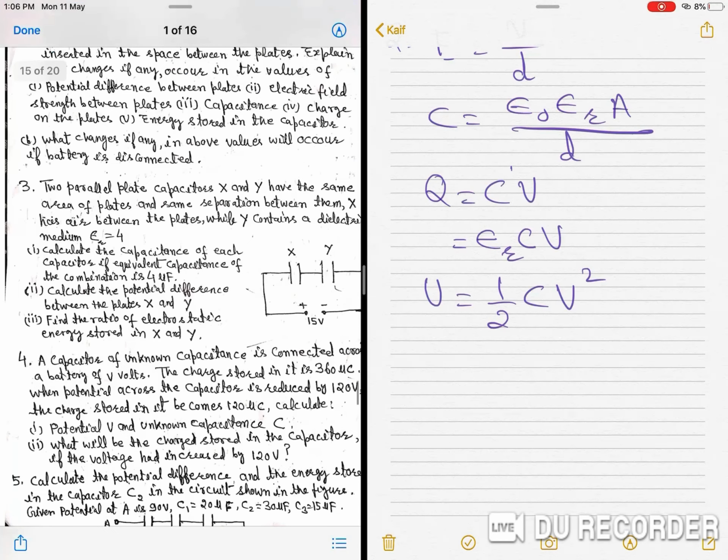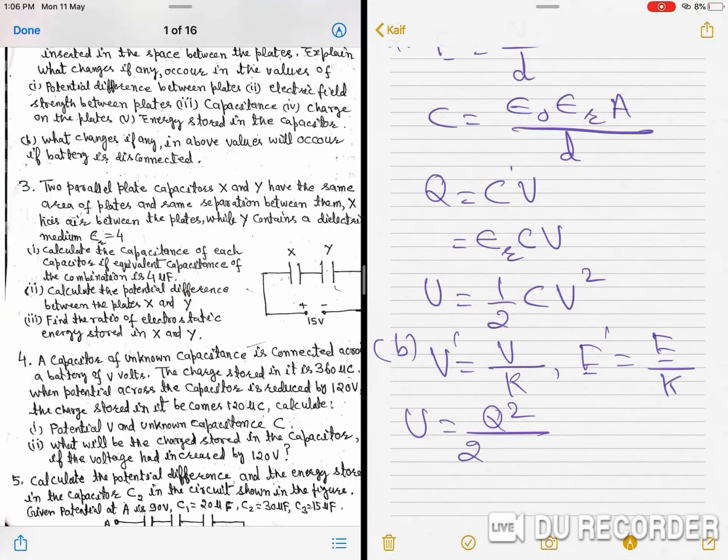In the question, in part B, if the battery is disconnected, then the charge is constant, and then we will use this formula for voltage. Potential difference will be V upon K, electric field also E upon K, and energy is Q square by 2KC, meaning 1 upon K times.